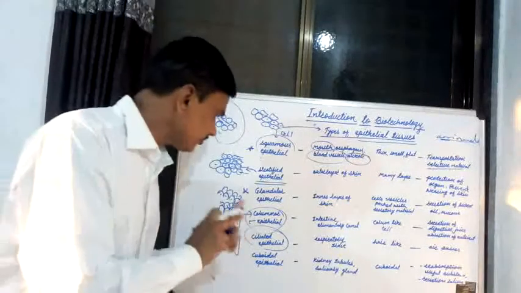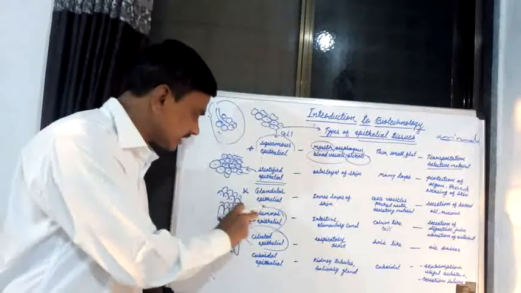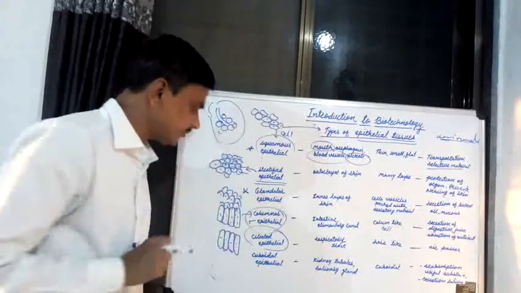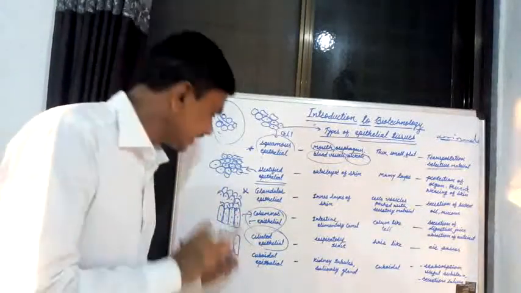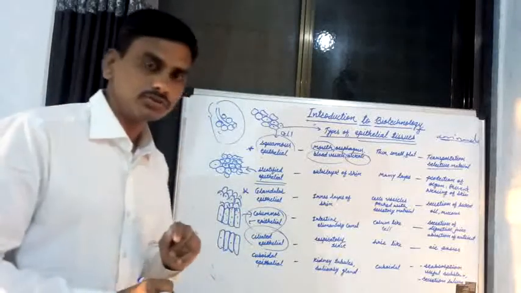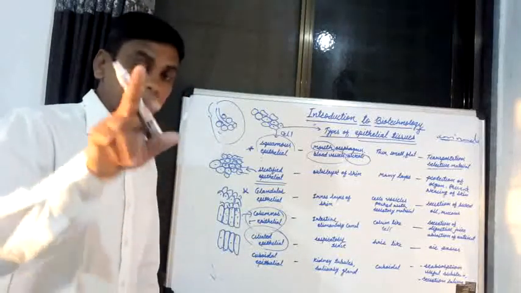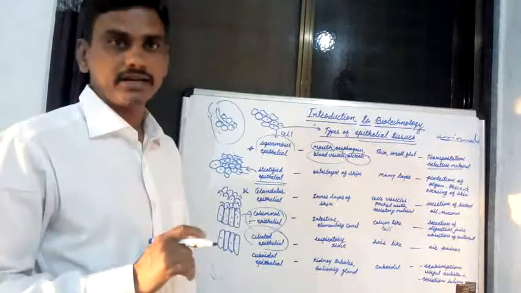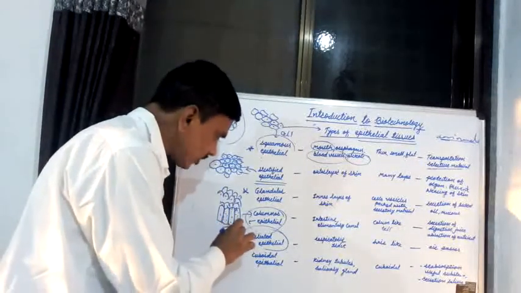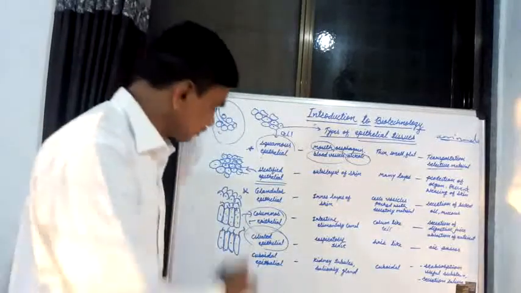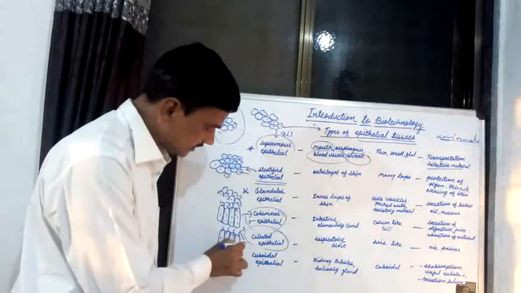In columnar epithelial tissue, the upper surface of the cells is folded. But in ciliated epithelial tissue, the upper surface of the cells has small hair-like structures. These small hair-like structures are known as cilia.